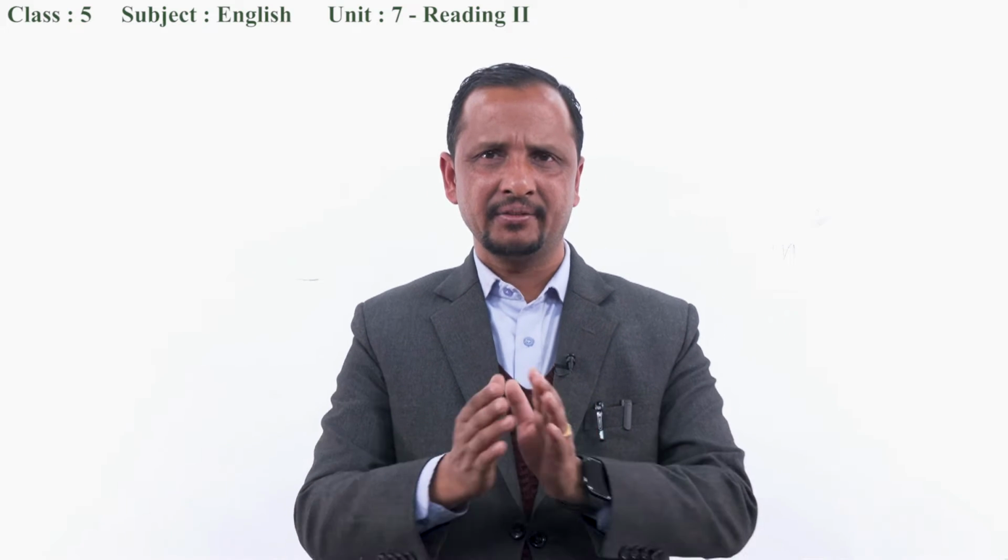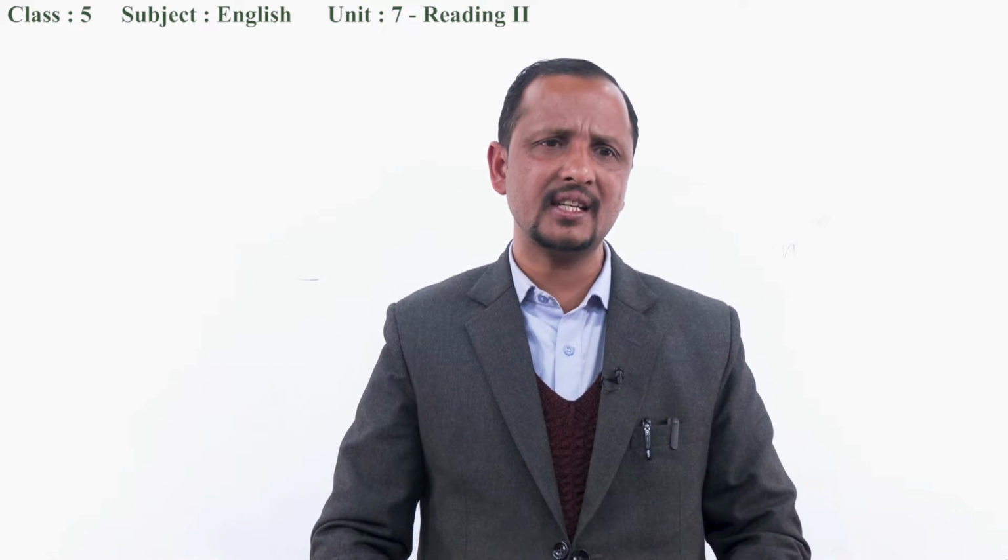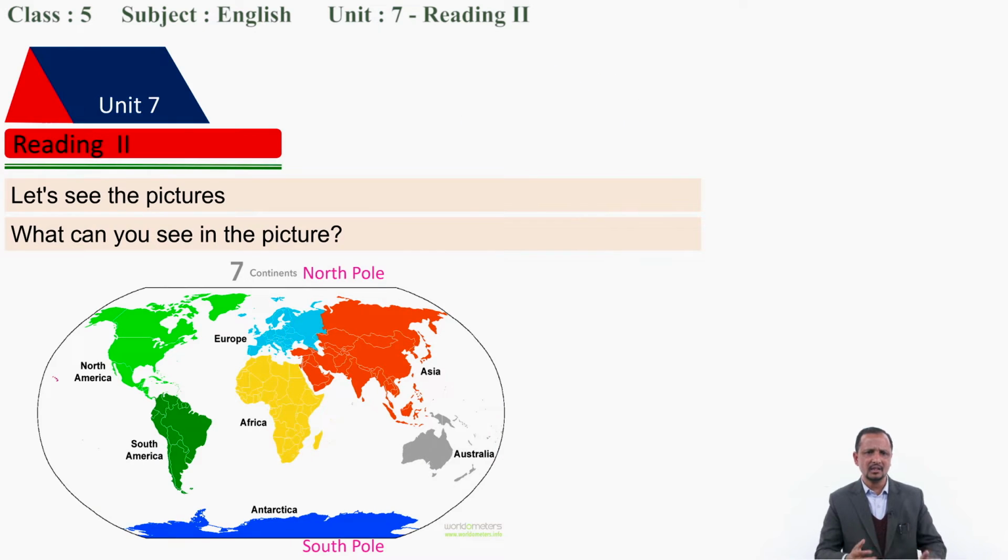All right, very good. So dear student, let's see this picture. Where did you see this picture? What can you see in the picture? Last time we read this reading one, right? Talking about the Arctic region and Antarctica region, and there we talked about many places and continents. See here: North America, South America, Africa, Antarctica. We talked about Antarctica, the coldest region of the world.